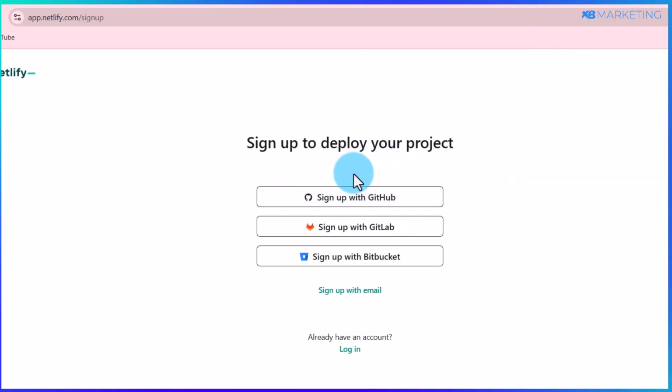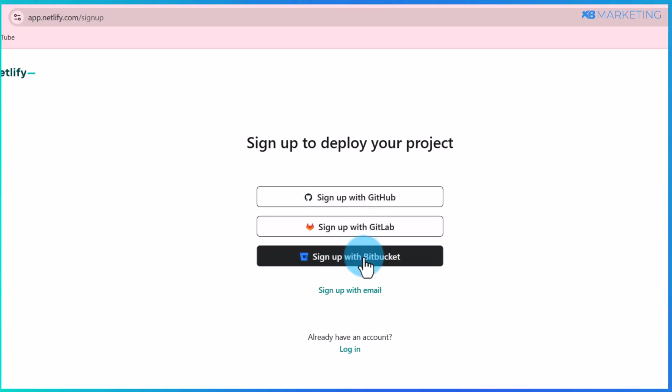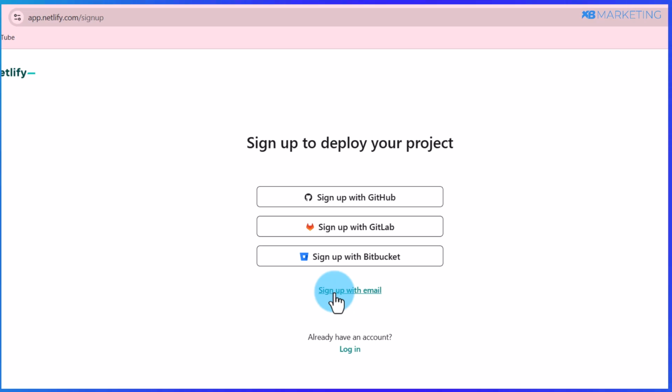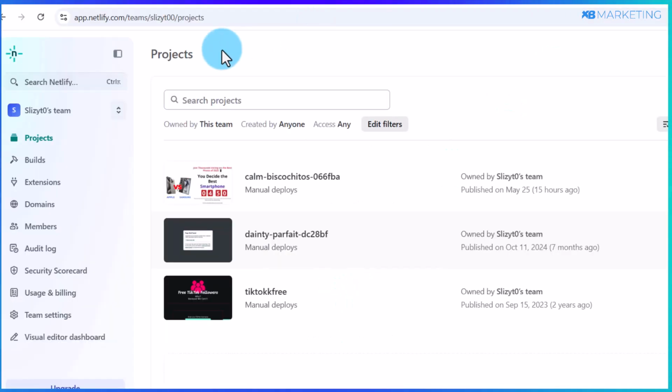So as you can see here, you can sign up using various options like GitHub, GitLab, Bitbucket, or you can just simply enter your email address and create an account right away. So once you create an account, your dashboard is going to look like this. And the first thing you want to do is to simply come over to where it says project like this.